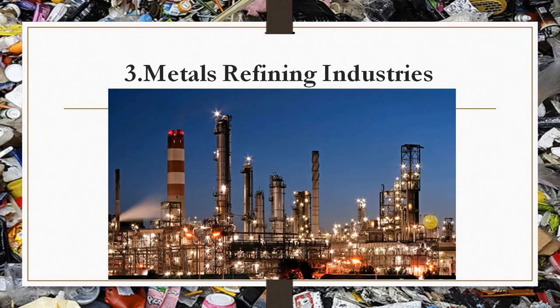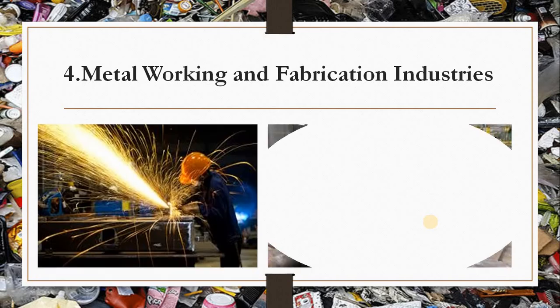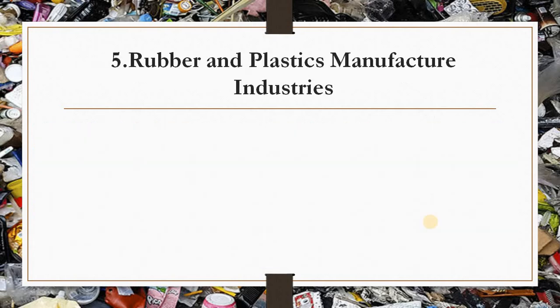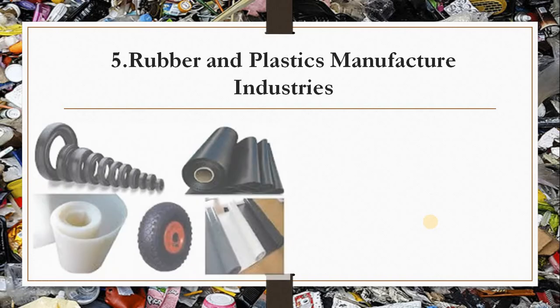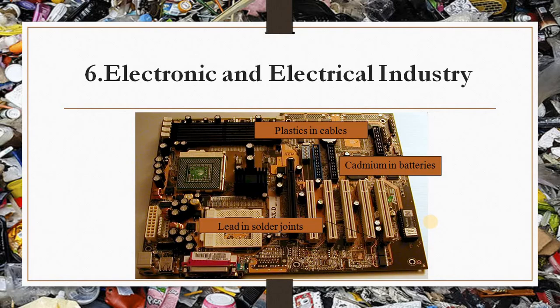Third, it is the metals and refinery industries. Fourth, it is the metal working and fabrication industries. And the fifth, it is the rubber and plastic manufacturing industry, and the last it is the electronic and electric industry.